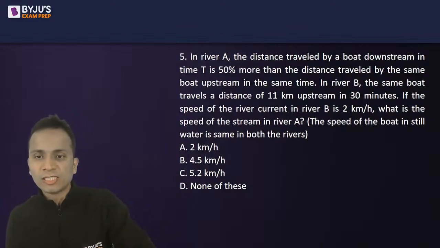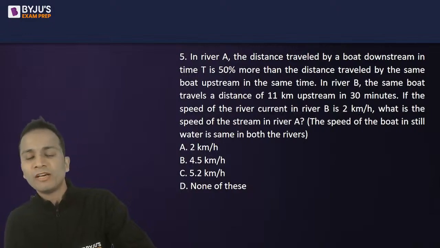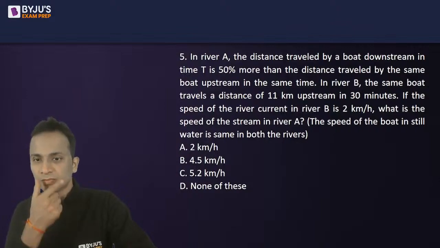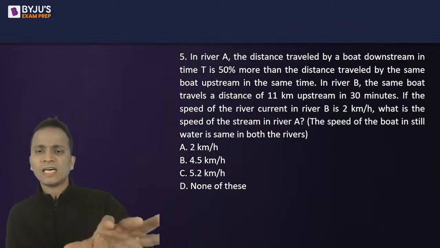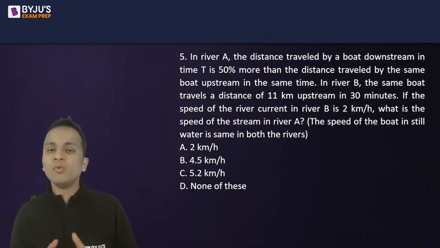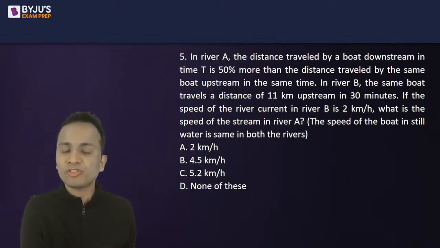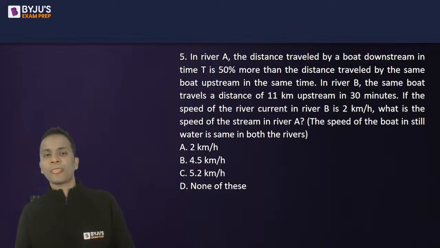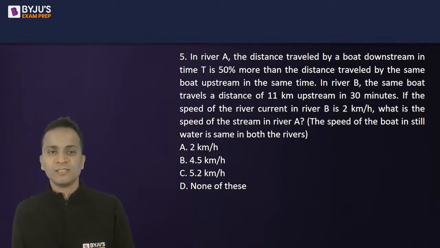Okay, so Sanjana says option D, that is none of these. Okay, no problem, Amulya, if you have not covered this. Now, Sanjana, if you're saying that answer is option D, none of these, so can you tell me what actually is the speed of the stream in river A? So, what is the answer? So, if it is none of these, then what is the value? Please post it in the chat box.